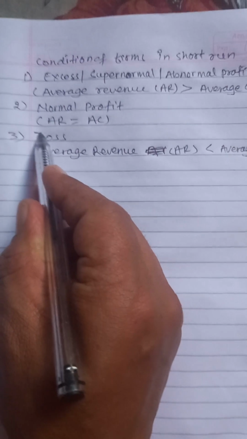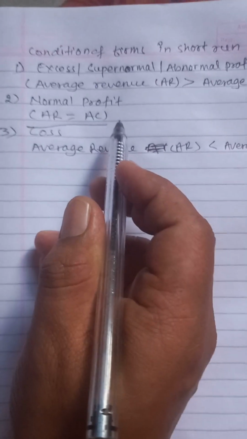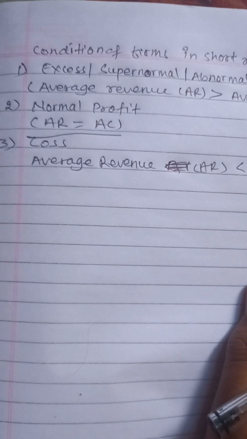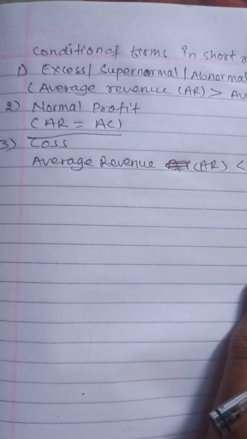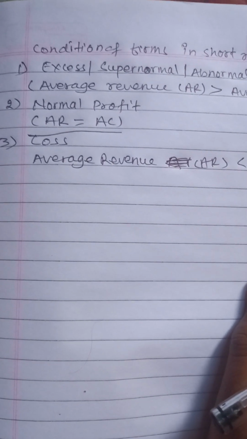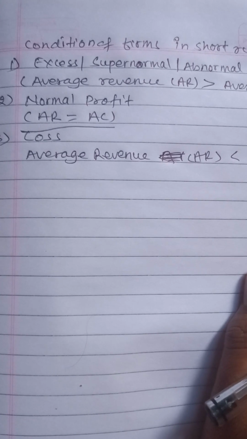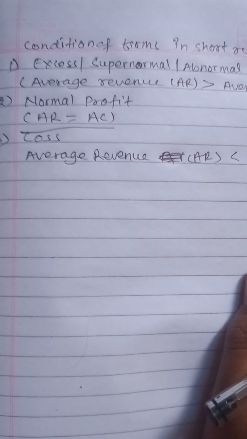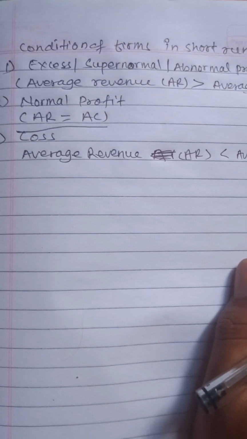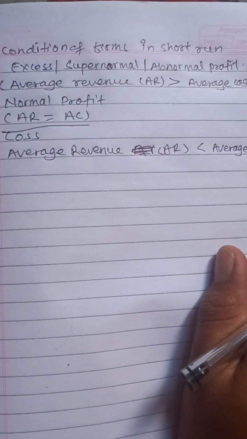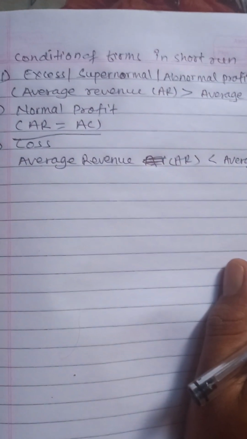Second one, when average revenue and average cost are equal, the firm will be in normal profit. The question may arise, especially, since normal profit is also a cost of the organization, the normal profit is included or added in the cost. So when average cost is equal to the AR, that means average revenue, the firm will be enjoying the normal profit. That is the condition. These three conditions can be explained by figures.